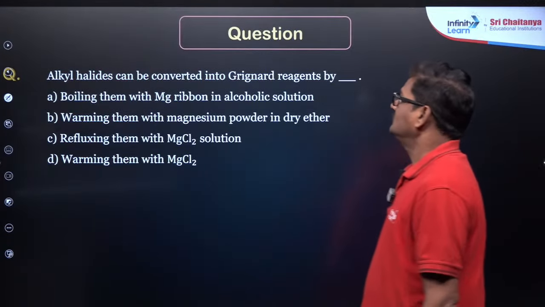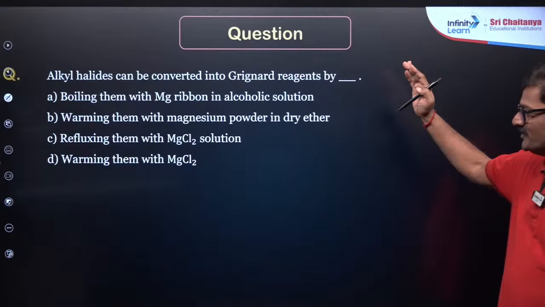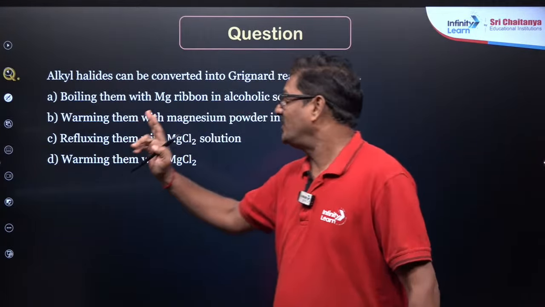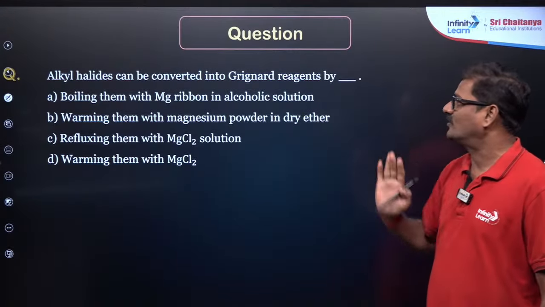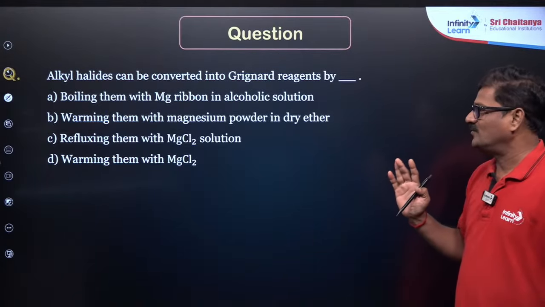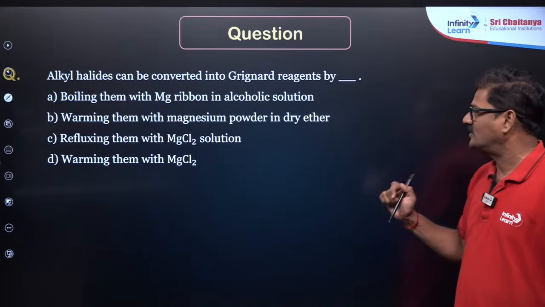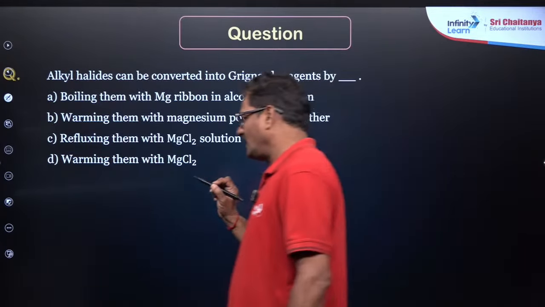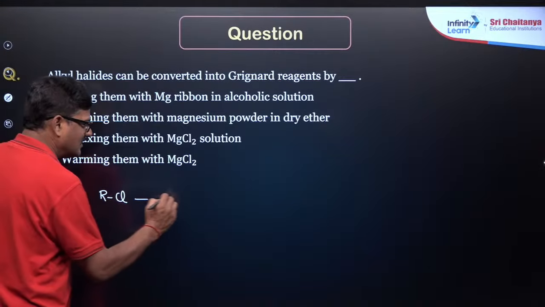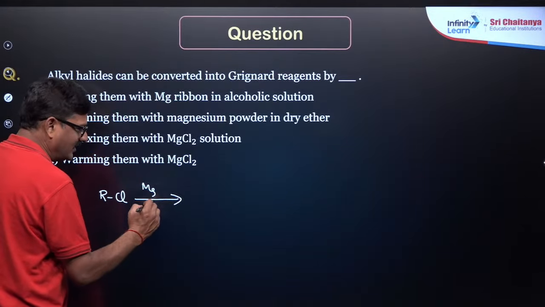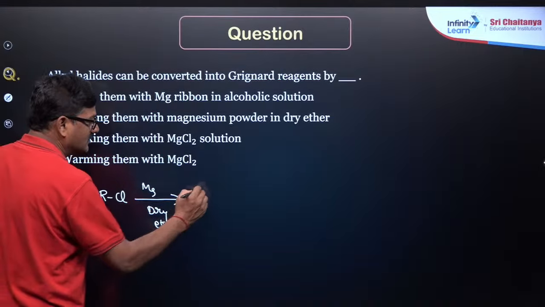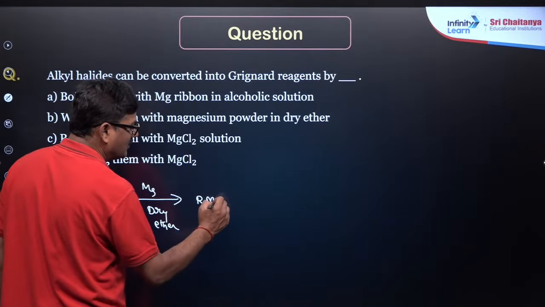Okay, now the questions which are coming as a flow. Ready to solve the questions along with me, right? Alkyl halides can be converted into Grignard reagents by, I want the answer from you, refluxing or warming with magnesium powder in dry ether. So alkyl halides, when reacted with magnesium in dry ether, you have to use dry ether only, alkyl magnesium halide is formed.